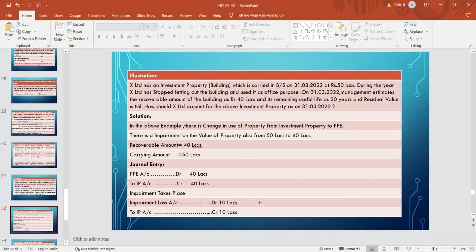Impairment takes place. Impairment loss is there of 10 lakhs. Impairment loss account debit, that is 10 lakhs, to investment property 10 lakhs. Impairment loss is charged to P&L. And there is also a depreciation that is to be calculated, but I am not calculating this. This is for understanding purpose.